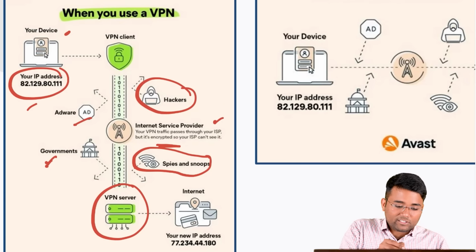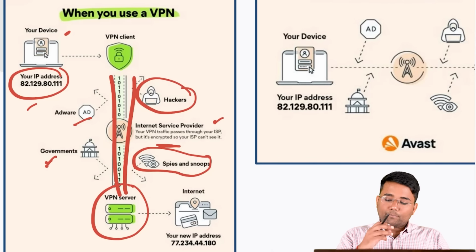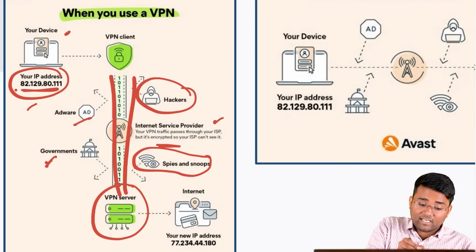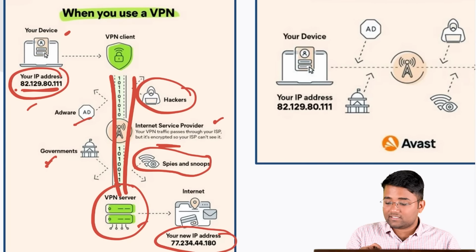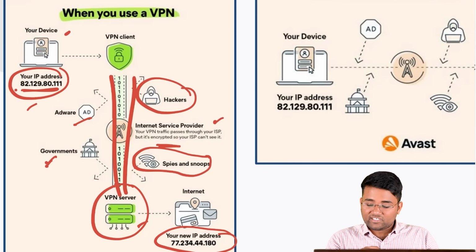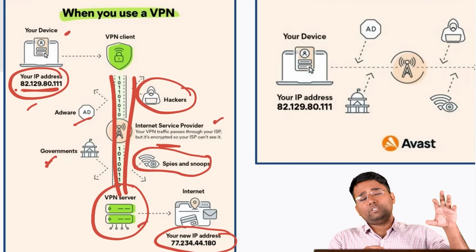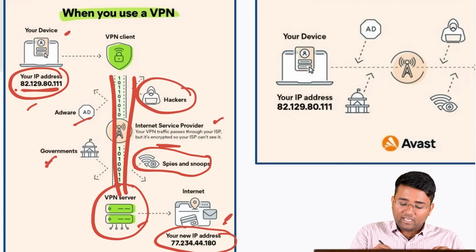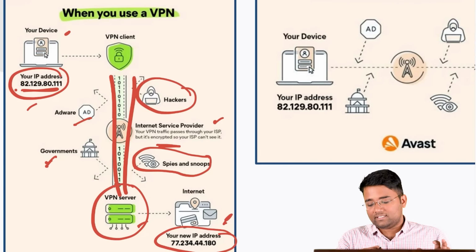Also, it will create a secure tunnel. With the help of this secure tunnel, all traffic will pass through a private secure connection. It will also mask your IP address. The correct IP address was this, but because of this VPN server, the new IP address is this. Also, this will bypass certain restrictions. For example, certain geo-blocked content or websites which are not permissible in one jurisdiction, because of the new IP address which will mask your real identity, real jurisdiction, you will be able to access that also.